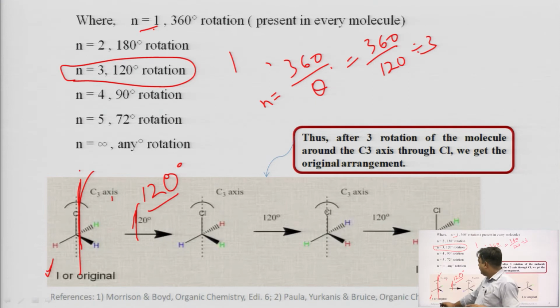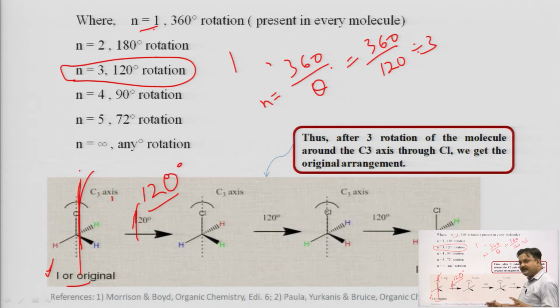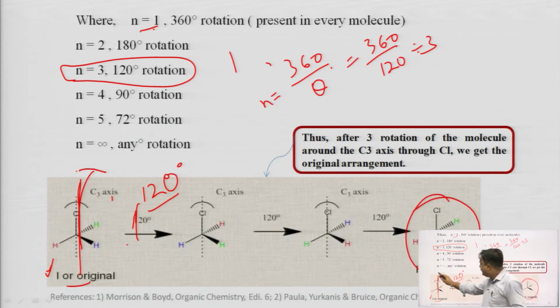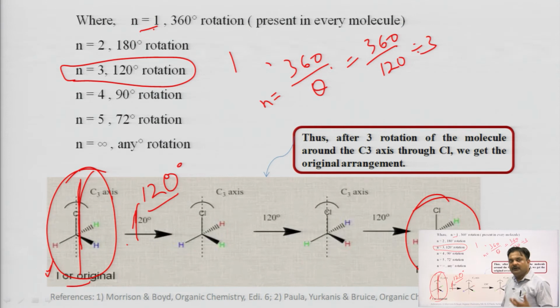So, this molecule has a C3 axis. C3 axis means we rotate first time 120 degree, again 120 degree, and again 120 degree. When we compare this molecule and the original molecule, we find that they are identical.